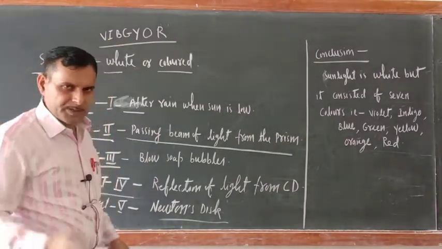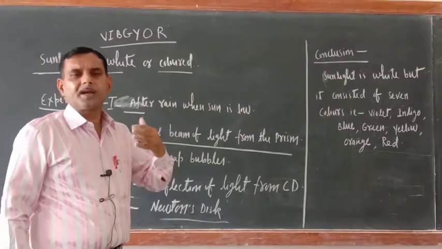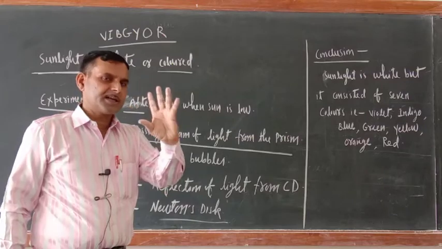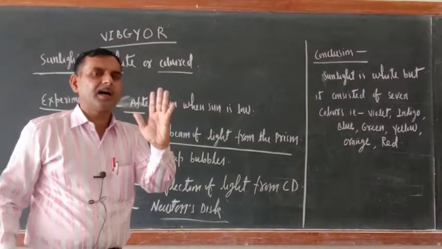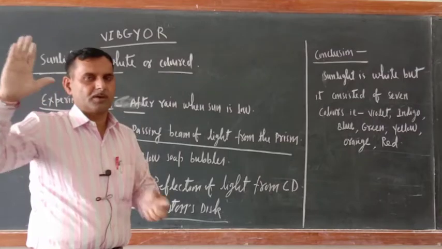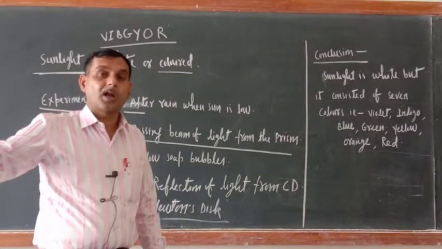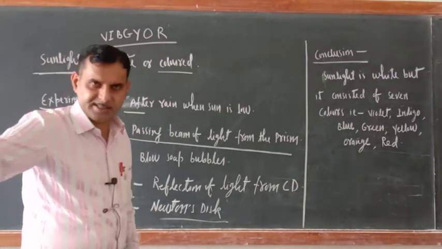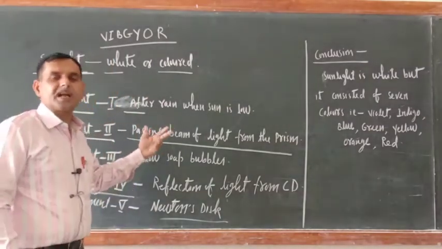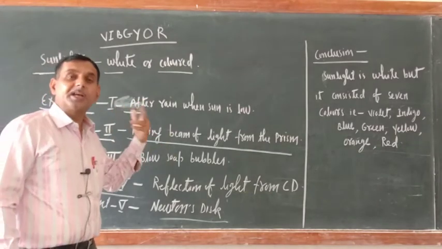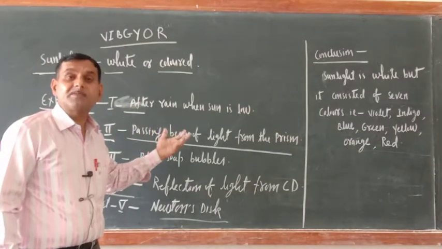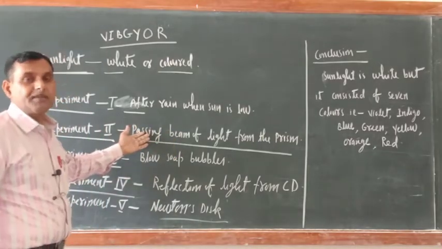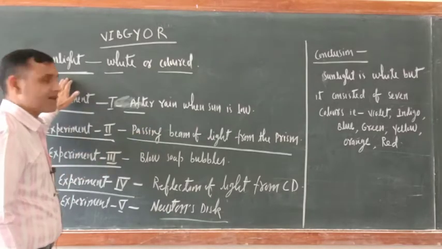If you have a prism, make the beam pass through it and concentrate the passed light on a white wall or white paper. What will you see? Again you will see the 7 colors. It indicates that sunlight is made up of 7 colors. This is the second evidence in favor of 7 colors of sunlight.